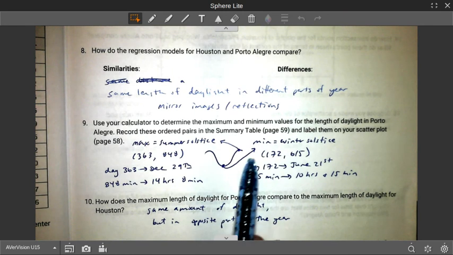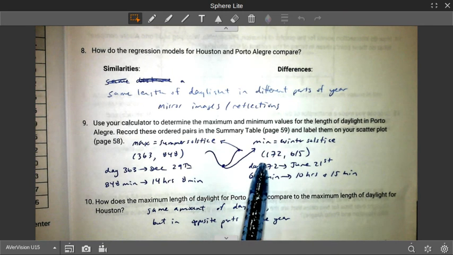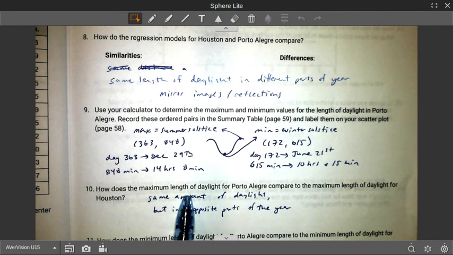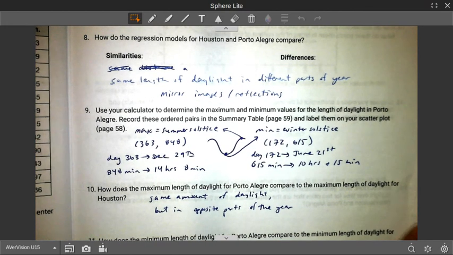And then our minimum, winter solstice, again, happens in our summer, their winter, around the 21st of June for about 10 hours and 15 minutes. So how do the maximums compare? It's the same amount of daylight, but they're in the opposite parts of the year.